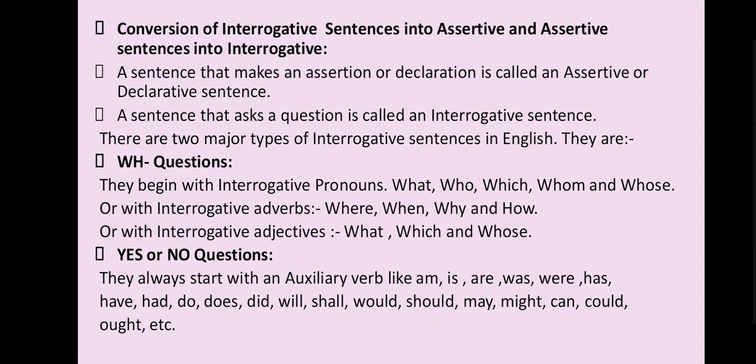And also yes or no questions, they always start with an auxiliary verb like am, is, are, was, were, has, have, had, do, does, did, will, shall, would, should, may, might, can, could, ought, etc. This you know very well.